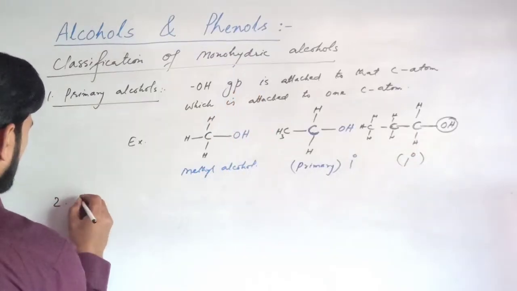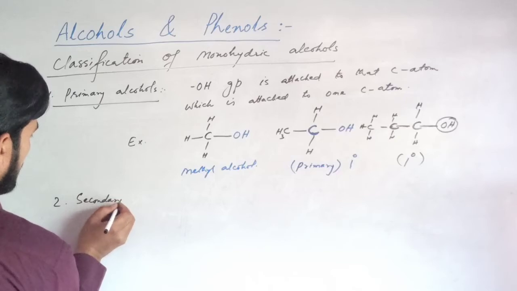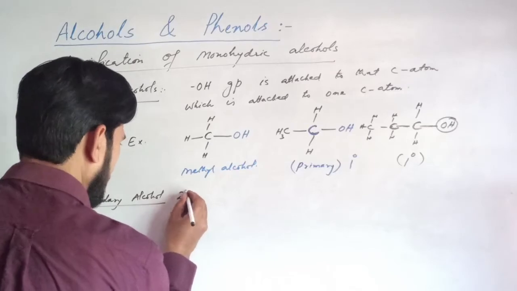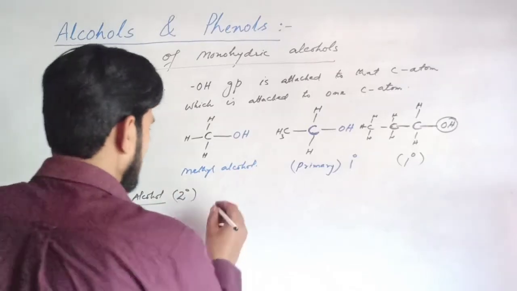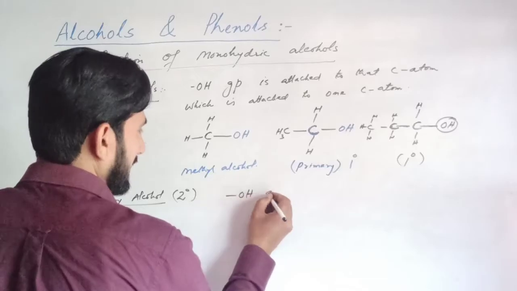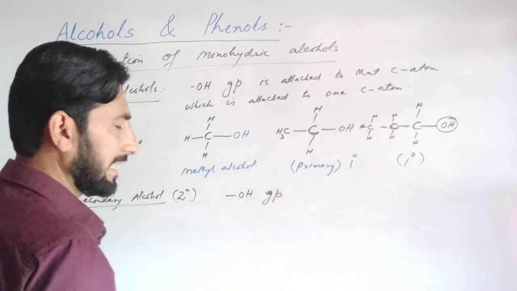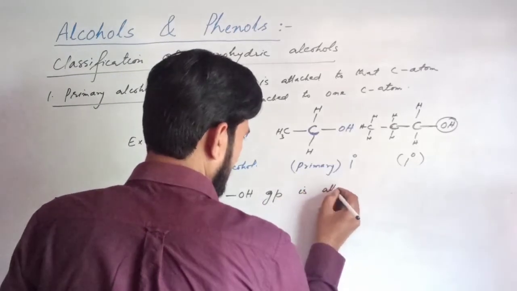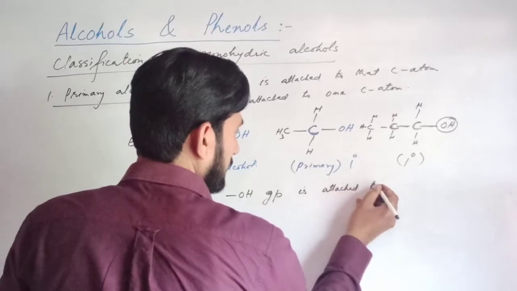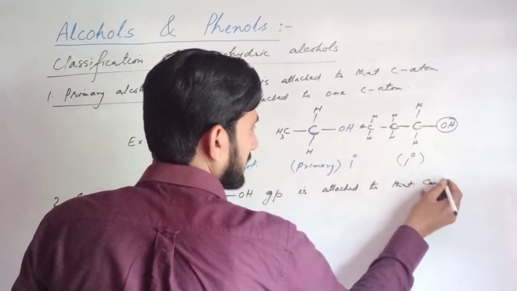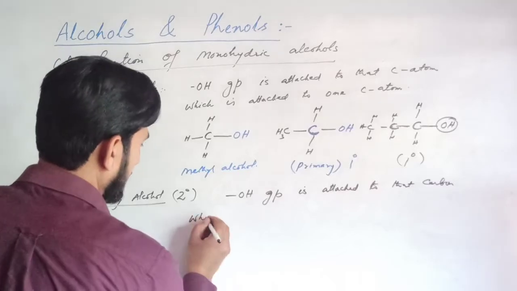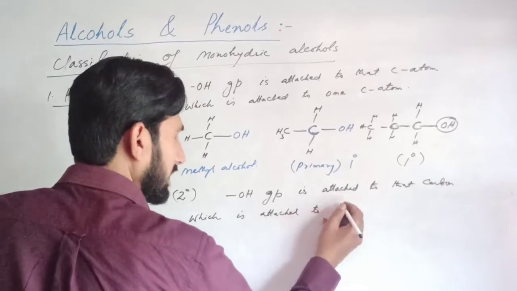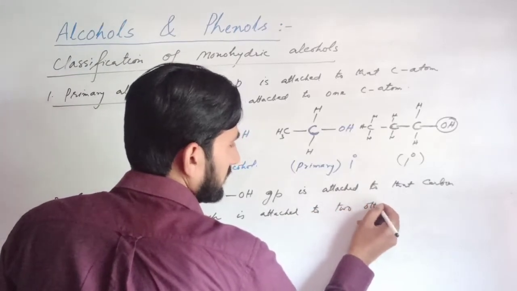Now secondary alcohol. Secondary alcohol is called 2 degree alcohol. Here the OH group is directly attached to that carbon atom which is attached to two other carbon atoms.